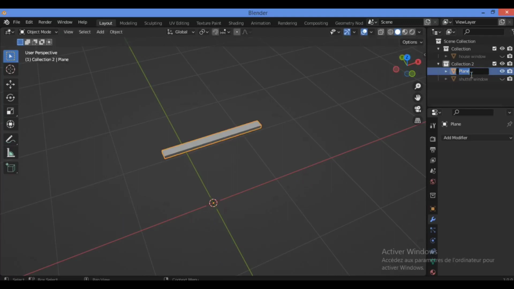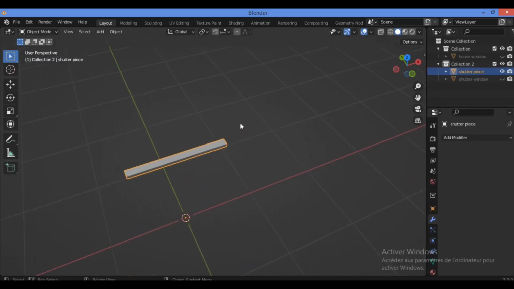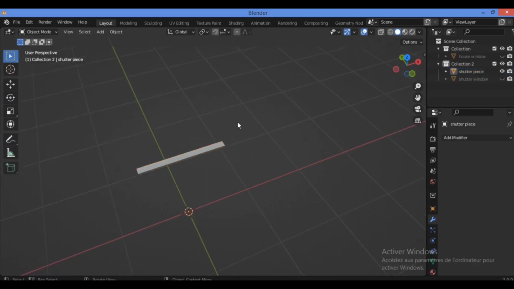Let's rename it to shutter piece. Sorry for that, it's the keyboard. Then I'm going to try to add some detailing for that. So let's see how to add the array modifier for creating these parts.